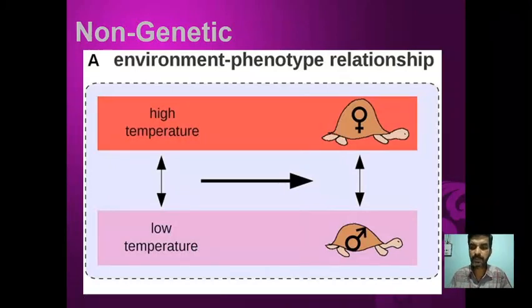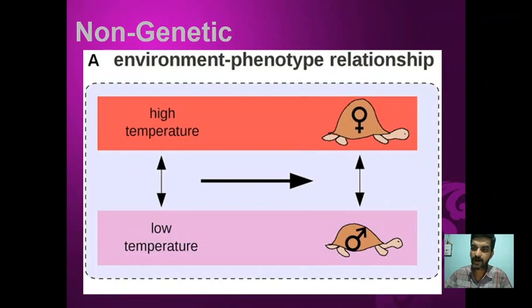In most of the lower vertebrates, there are factors which are going to determine the sex, which are environmental factors, particularly the temperature at which the eggs are incubated. For example, in turtles, high temperature will lead to the formation of female, whereas low temperature will lead to the formation of male.